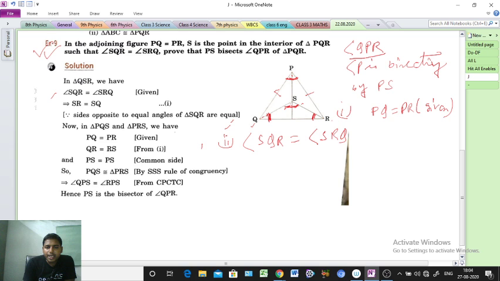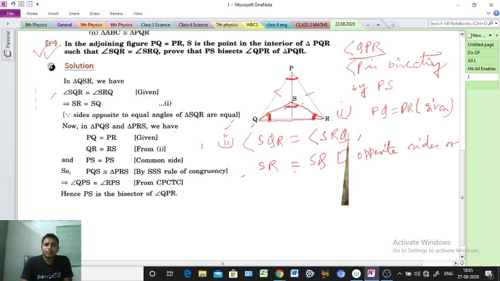So that's why we have to write sides opposite to equal angles. Otherwise, I am writing opposite sides of the equal angles are equal. Clear?